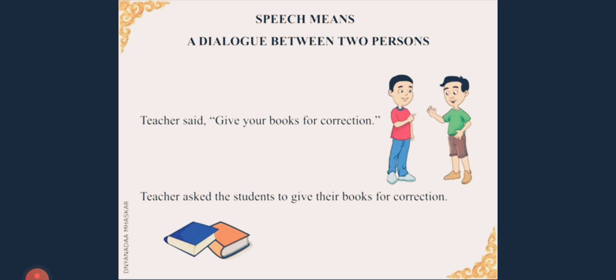But when the above sentence is narrated or reported to some other person, it is in indirect speech, and hence while writing the sentence in indirect speech, the inverted commas are removed, and we follow the rules of narration, which shall be explained one by one in this particular video.